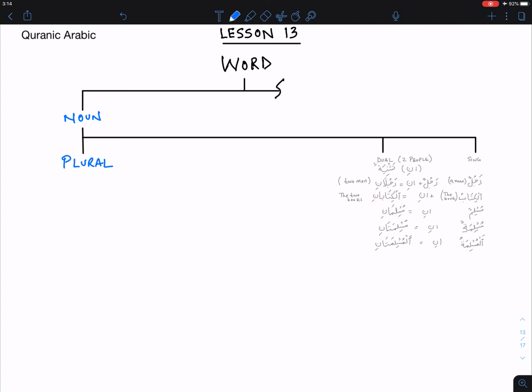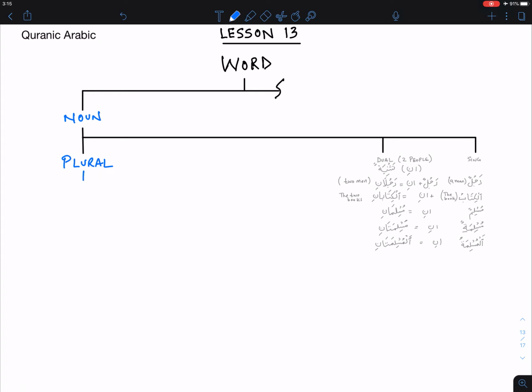Inshallah, we continue our discussion on nouns and their numbers. So, singular, plural, dual we covered already, which I've highlighted, which I've grayed out on the right of the screen, and you can go to the previous lesson to look at the rules for that. And now we will talk about plurals. And plurals in Arabic are actually three types. But let's start with the first one.